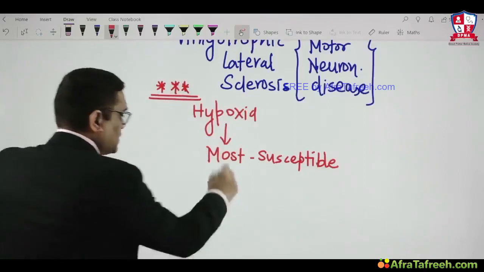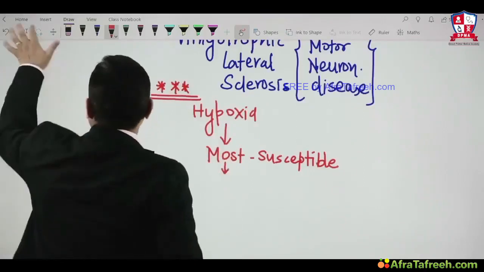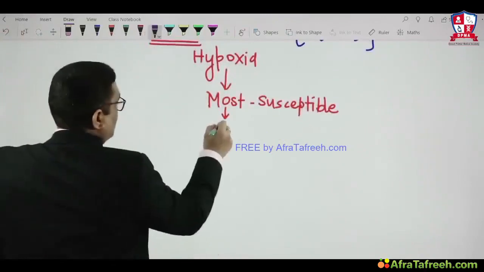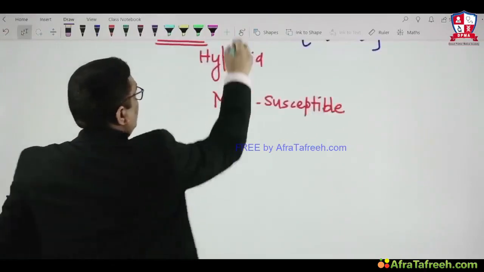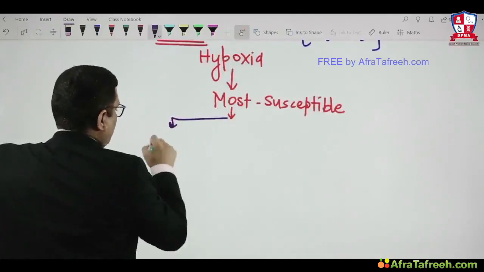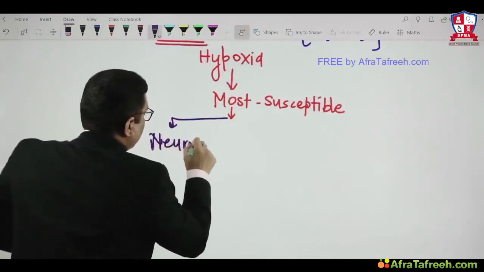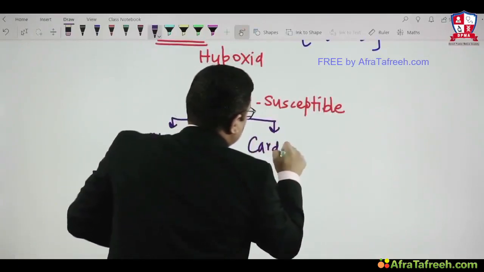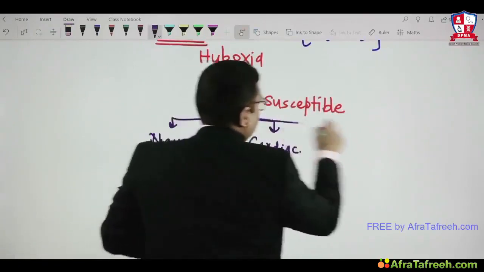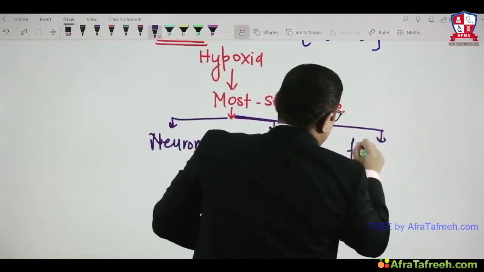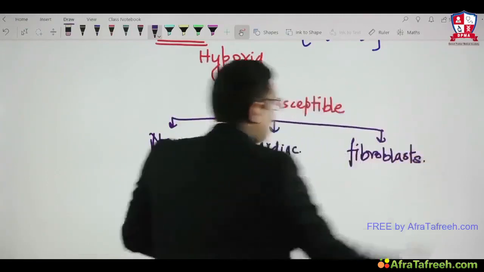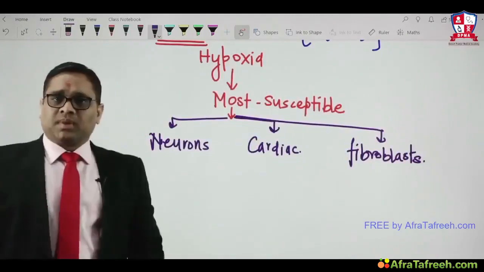This extra information we have to keep in mind. The examiner had given three options: neurons, then second is cardiac tissue, and third one is fibroblast. Out of these three, which is most susceptible?